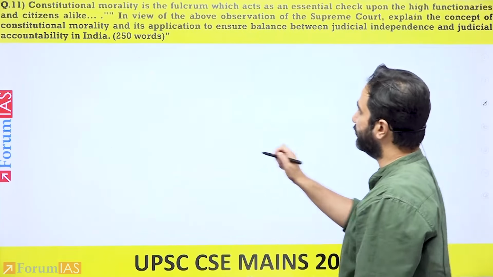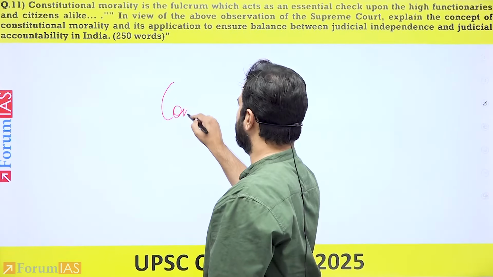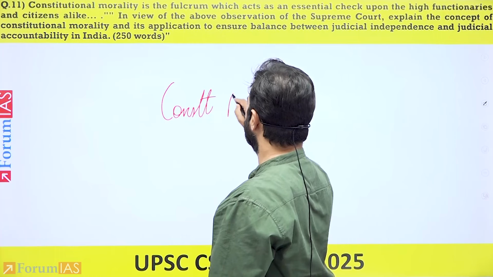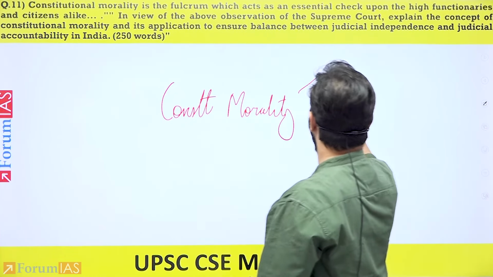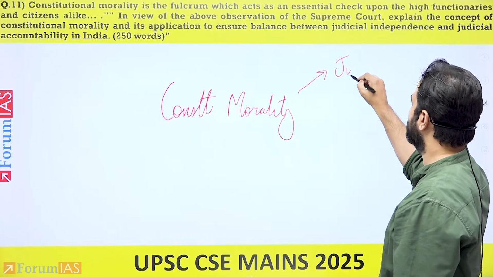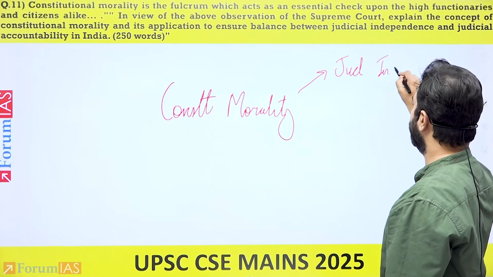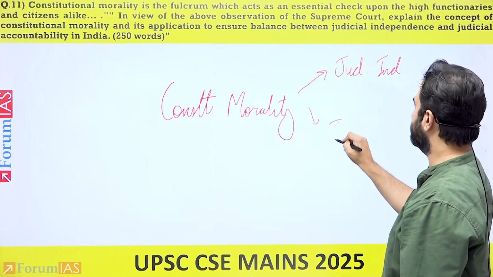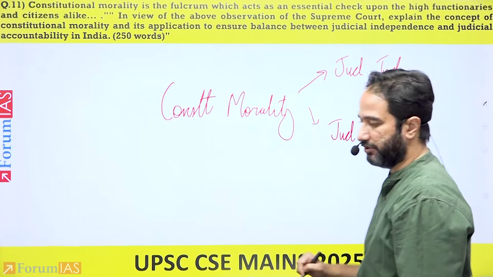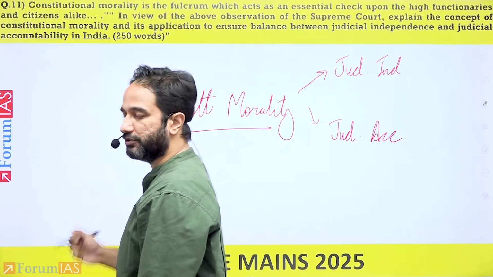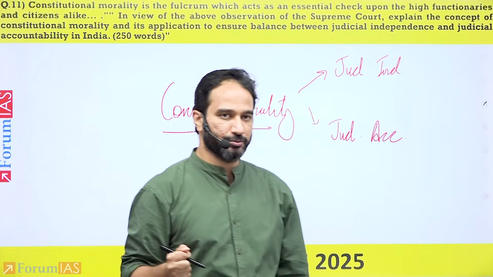The next thing you would have to do is the next part of the answer, where constitutional morality has to be linked to two parts. One is judicial independence, and the other is judicial accountability. Right? So in the first half, you have mentioned what we mean by constitutional morality.